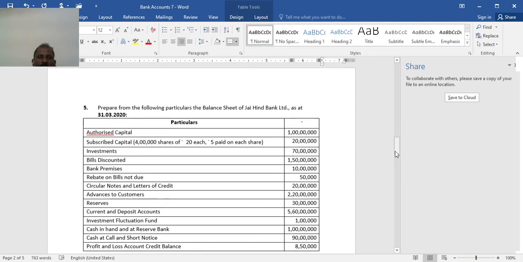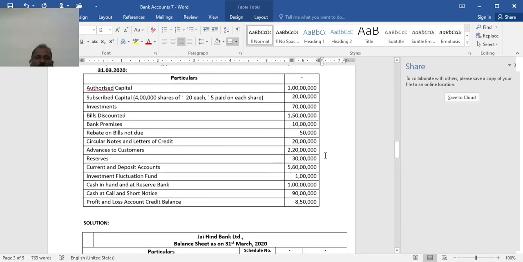Next, problem number 5. Prepare from the following particulars the balance sheet. The previous one was the profit and loss account. You see, in 12 marks, first 2 profit and loss accounts, then 2 for balance sheets. Now one profit and loss account, one balance sheet. Authorized capital 1 crore. Subscribed capital 40,000 shares of 20 each, 5 paid up, 20 lakh. Investment 70 lakh. Bills discounted 1 crore 50 lakh. Bank premises 10 lakh. Rebate on bills not due 50,000.